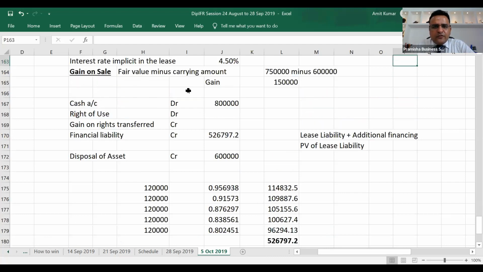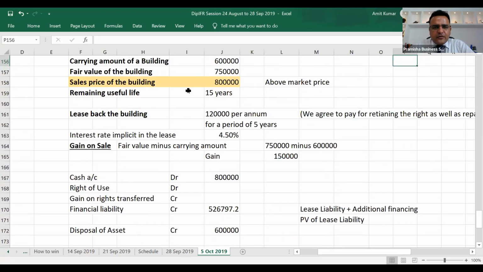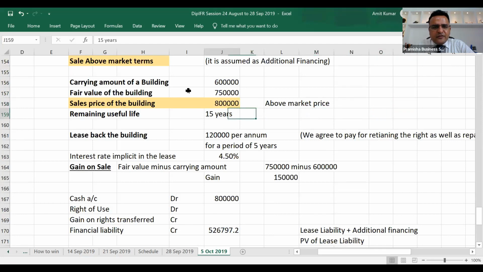Out of the total value of 8 lakh, we were supposed to receive only 7,50,000. 50,000 is additional financing. Now, when we plan to receive this 750,000, we agree to make a payment of 120,000 per annum. But this 120,000 per annum also includes this additional financing of 50,000.